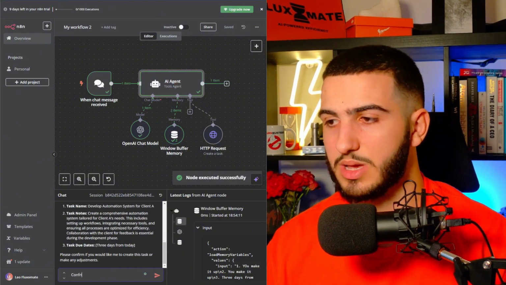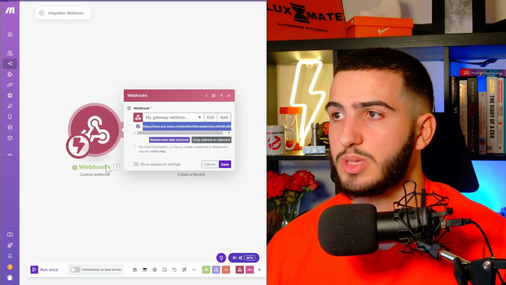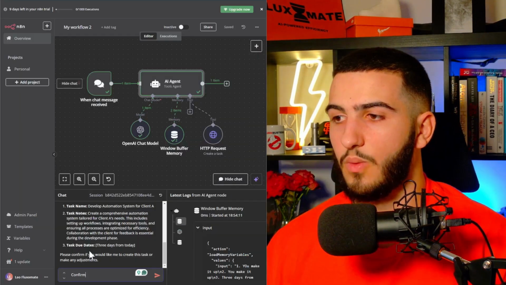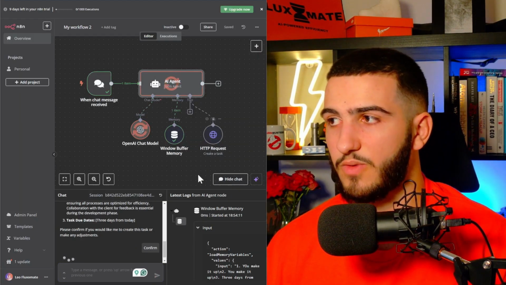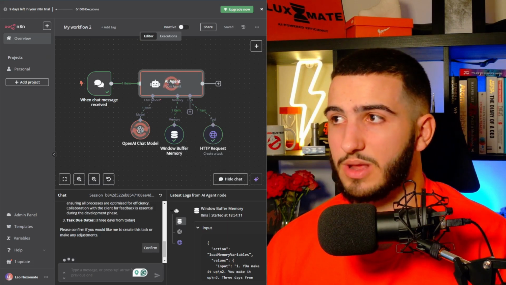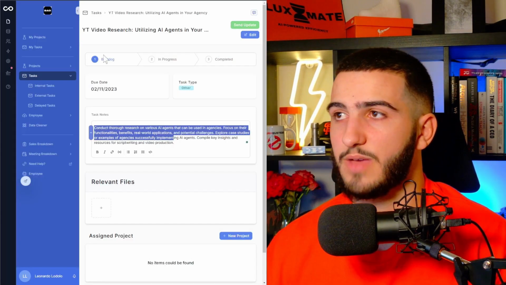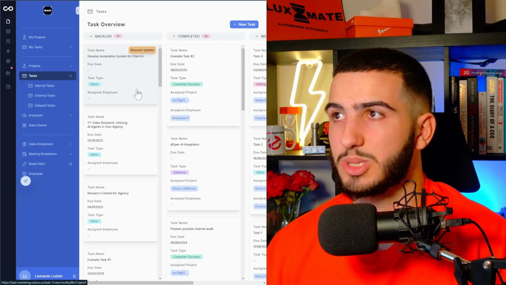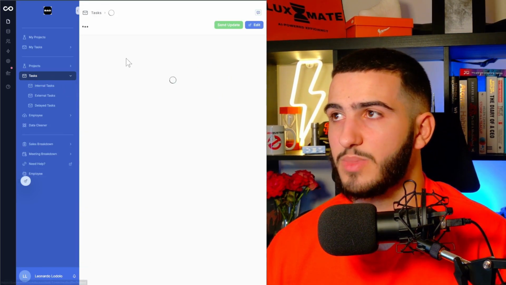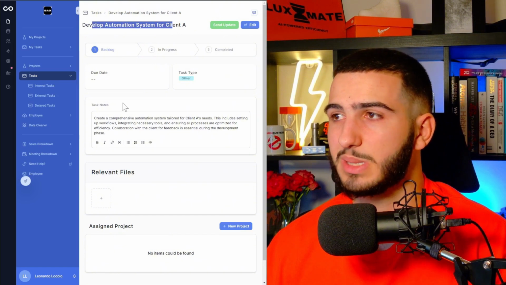If I go to actually press confirm and I turn this automation on right here, what it's basically going to do is send that webhook over to that particular task, because it's going to convert the information and actually create a new task. So once again, if I open up my project management system, we should see that task coming in now, which as you can see, we have it right here. And it's basically asking to develop an automation system for client A.